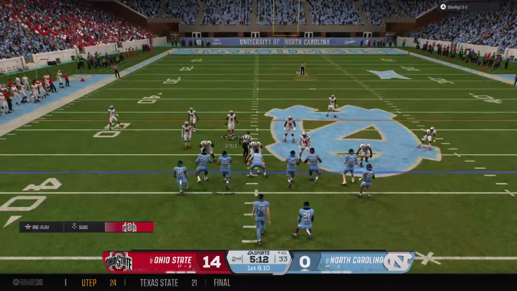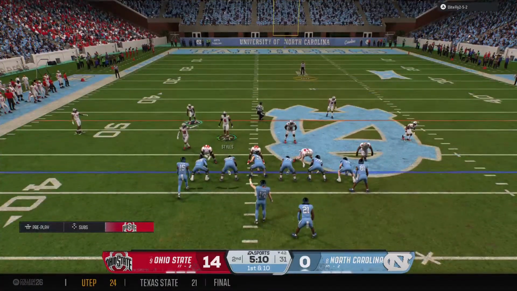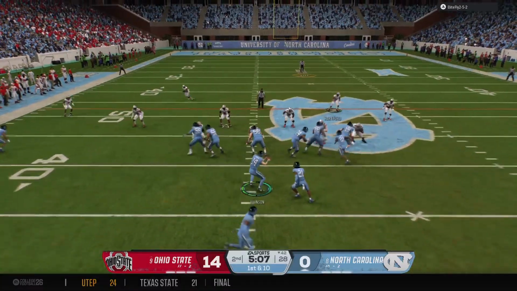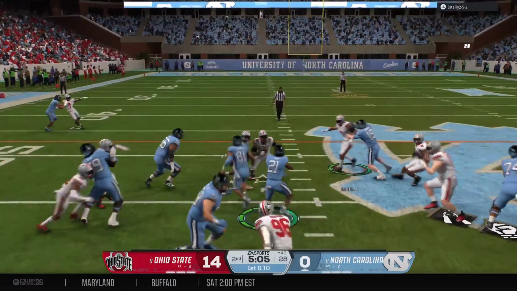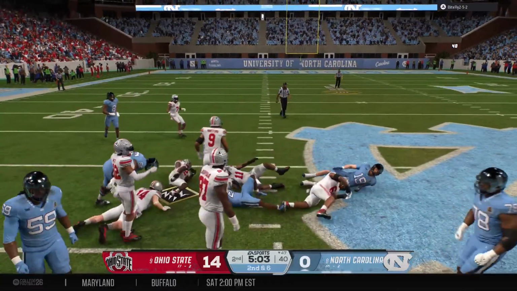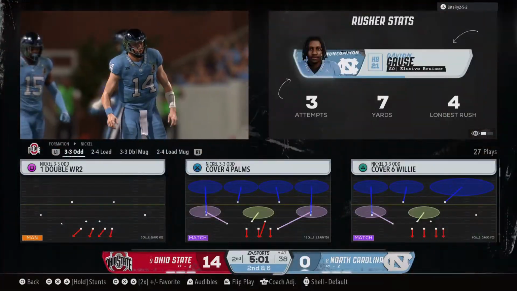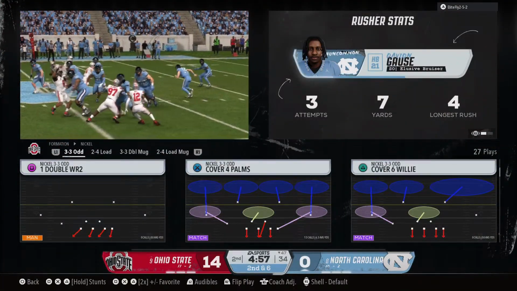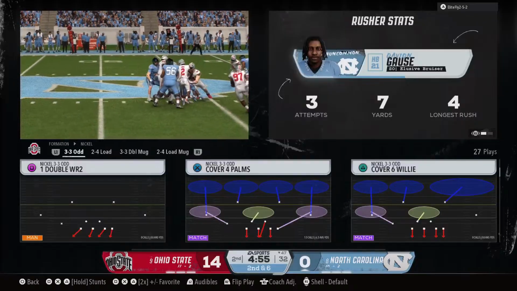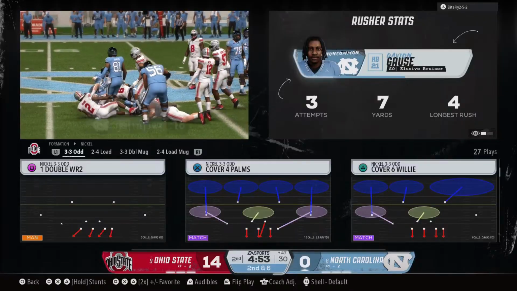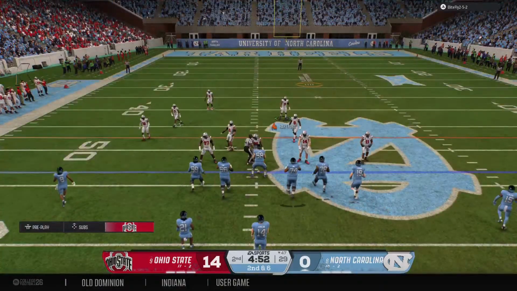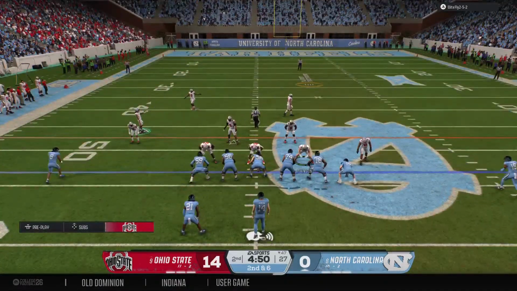First and 10 now for the offense. Offense moving receivers around now before the snap. They're going to run the option. The gain is 4, so it's 2nd and 6. And the defense is all over the option on this play. That play didn't have a chance from the beginning. A gain makes it 2nd and medium.